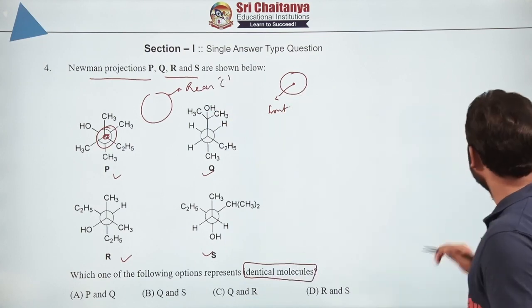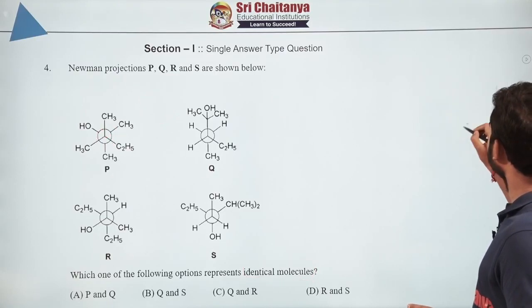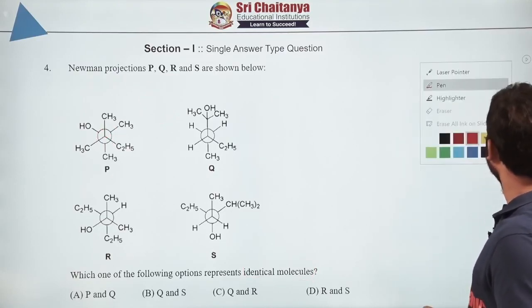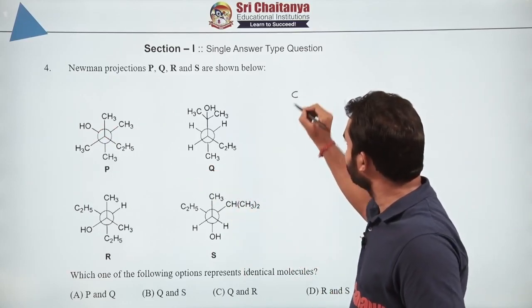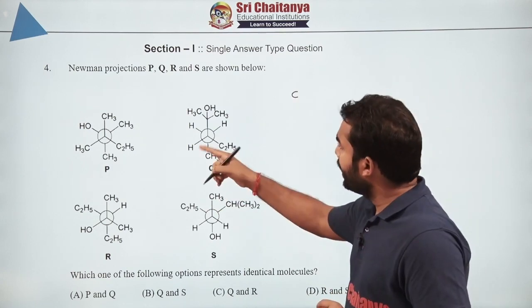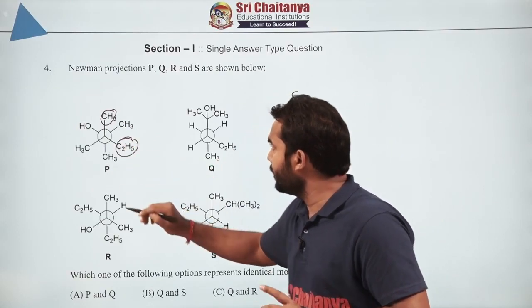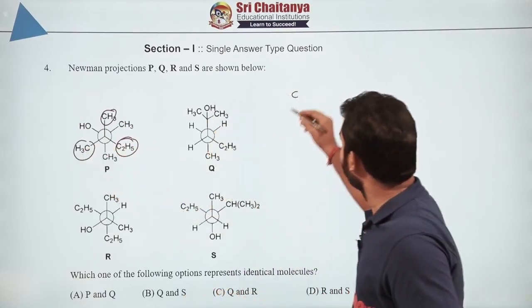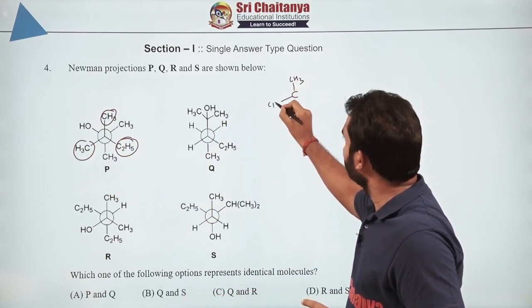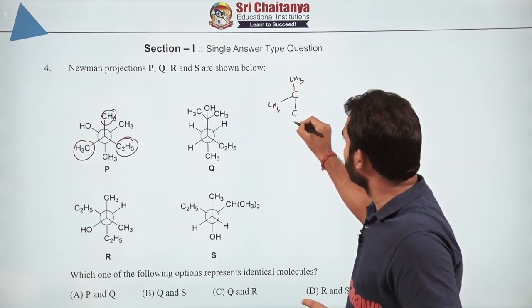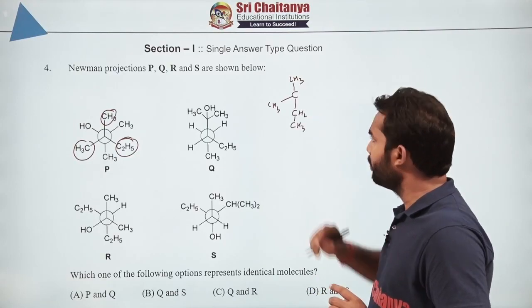Now if I have to draw the structure of P, how will it look? I am going to write the front carbon as C, this I am writing for P, and it is attached with 3 groups: one is CH3, another is CH3, and another is a 2 carbon group, that means Et, basically CH2CH3 if you want to open it completely.